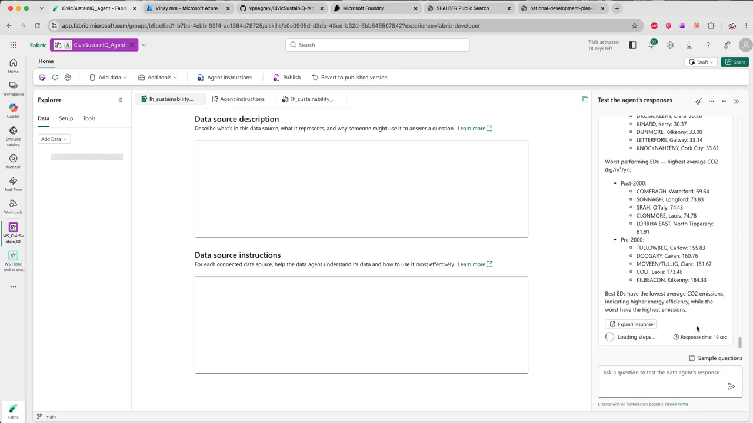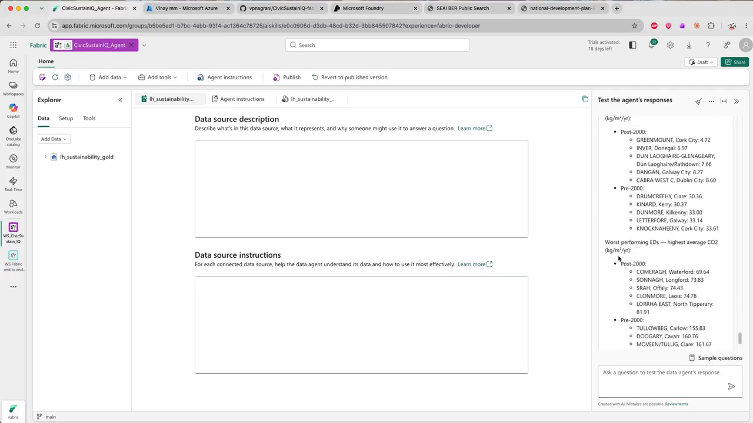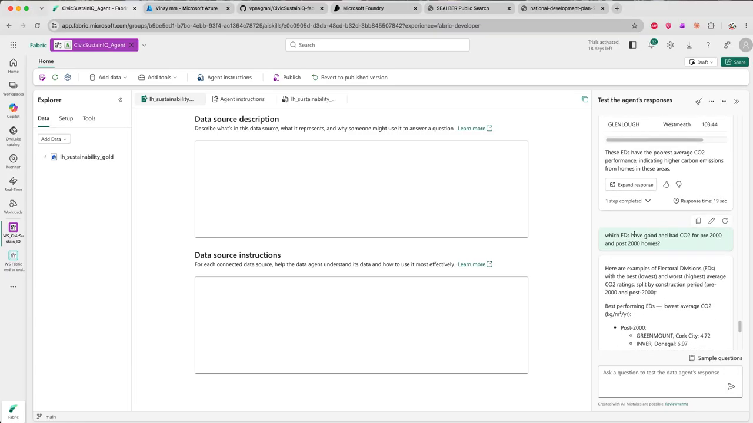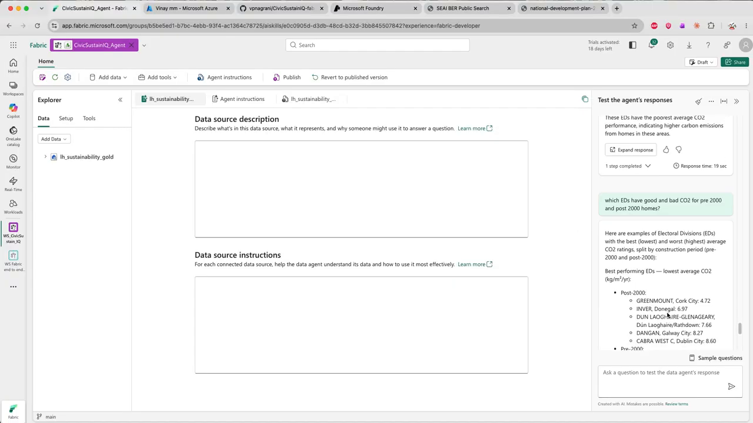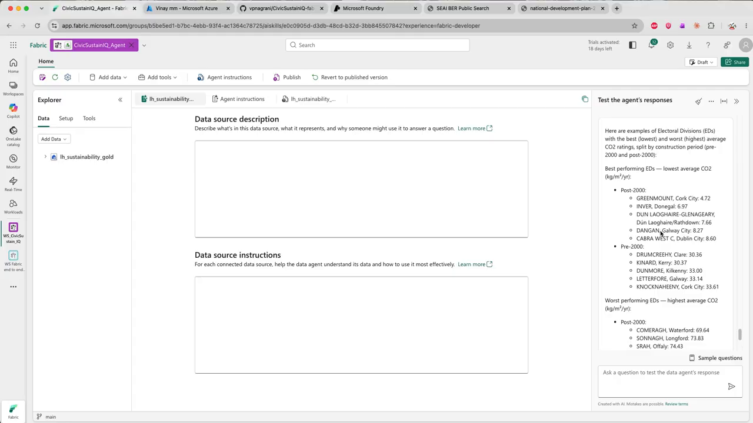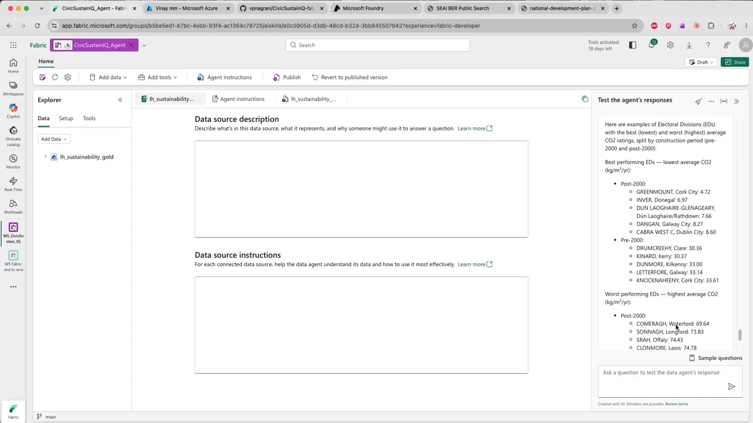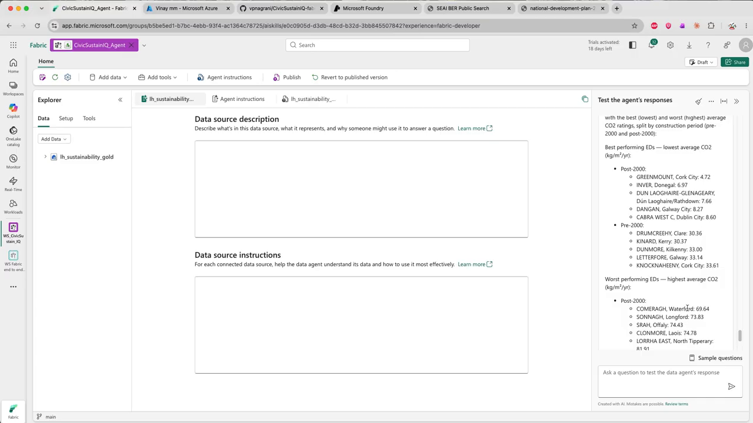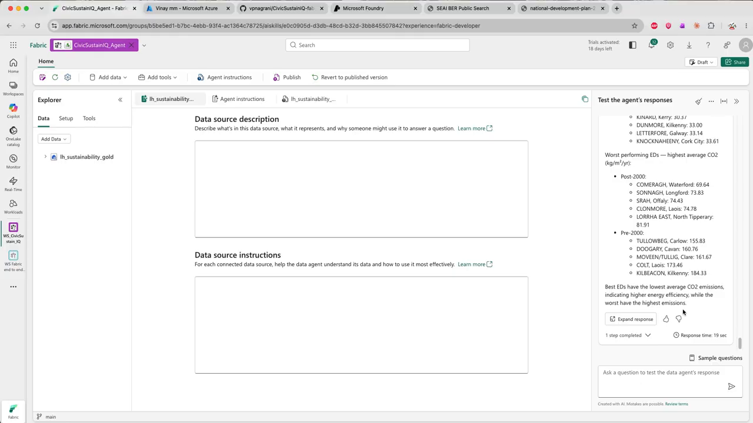As you can see, I have already run a few of the queries. What I wanted to see was which EDs have a good and a bad CO2 for pre and post 2000 homes. It gives me this data here that post 2000, these are the homes which have the lowest CO2, so I know I don't need to upgrade these ones. Whereas the ones which have the highest CO2, those are these EDs within these counties, so I know these are the homes I need to focus on.